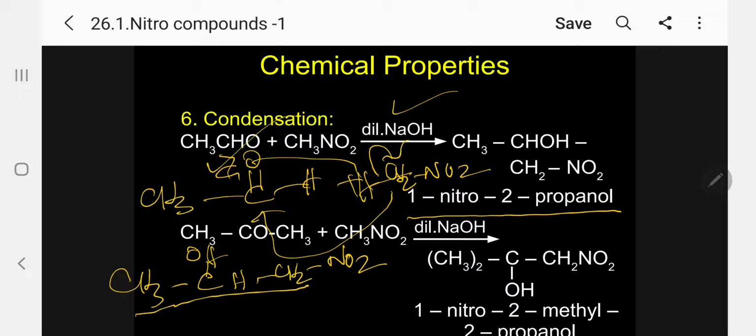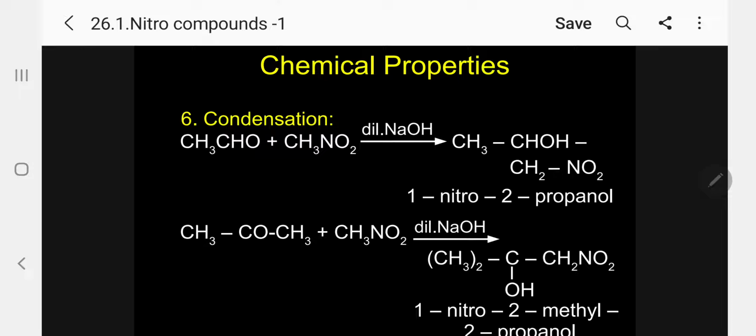Now kindly follow. This is the parent hydrocarbon. So this is number 1, number 2, number 3. Please follow. So I can name this 1-nitropropan-2-ol, or 2-propanol, is the correct IUPAC name. Suppose you take a ketone, for example acetone, the first member, the same thing will happen.